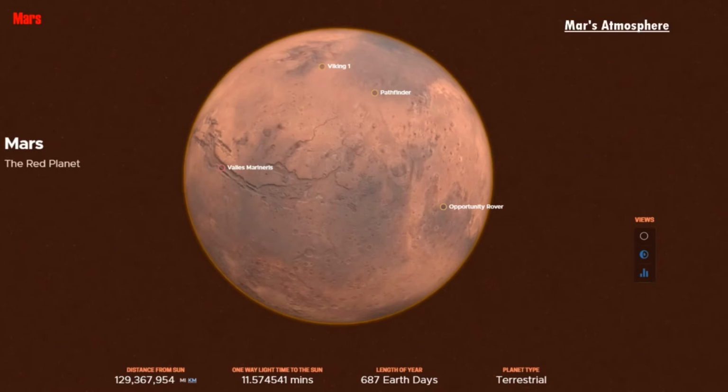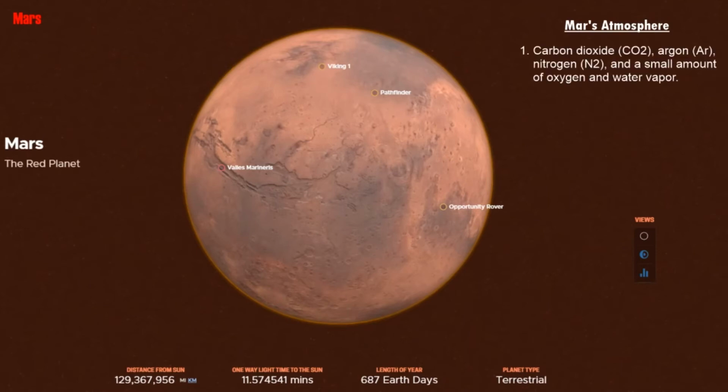Mars has a thin atmosphere made up mostly of carbon dioxide, nitrogen and argon gases. The temperature on Mars can be as high as 20 degrees Celsius or as low as about minus 153 degrees Celsius. And because the atmosphere is so thin, heat from the sun easily escapes this planet. If you were to stand on the surface of Mars on the equator at noon, it would feel like spring at your feet and winter at your head.